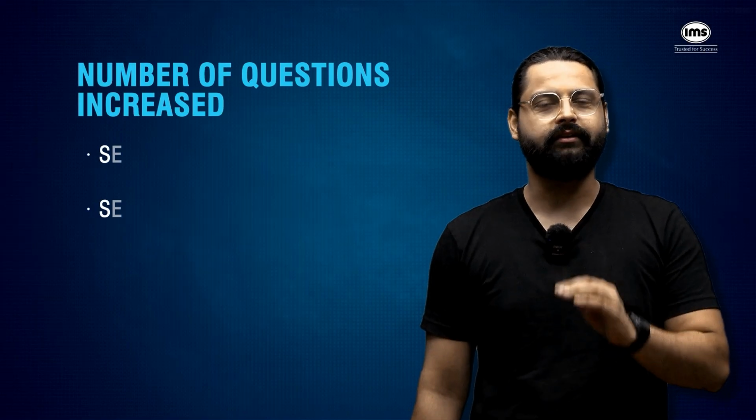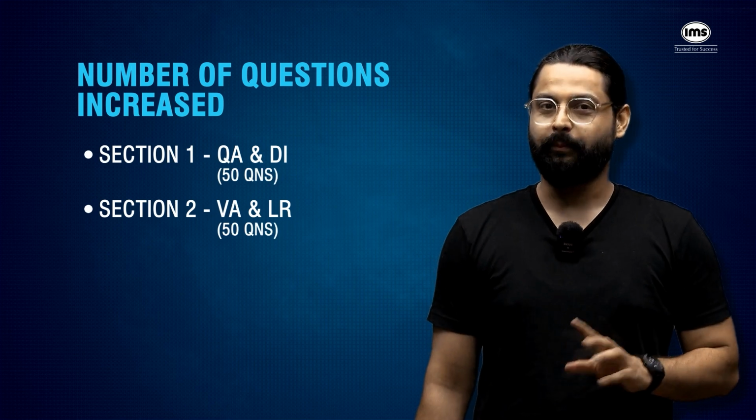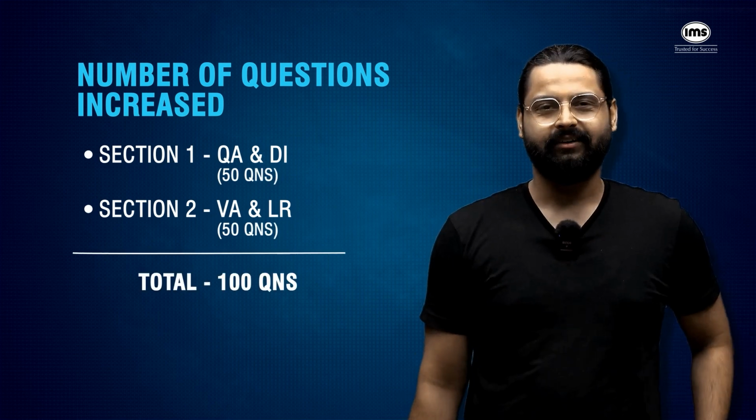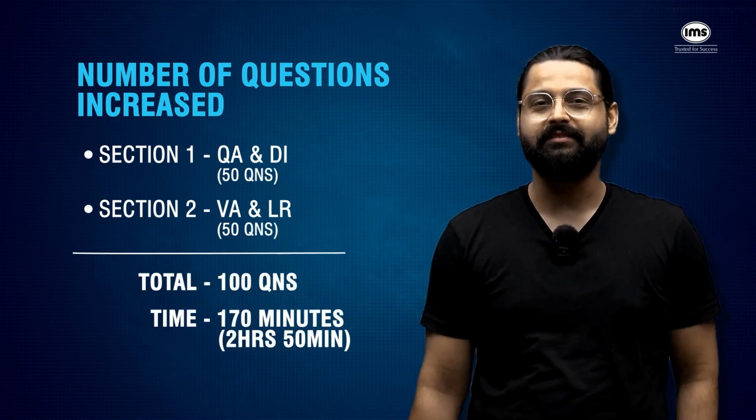Isn't it great? Next major change happened in 2014, when number of questions increased to 50 in each section, making it a total of 100. Of course, time was also increased to 170 minutes. And then came another major change, which was probably the massive change that has happened in the recent times, other than the COVID one.